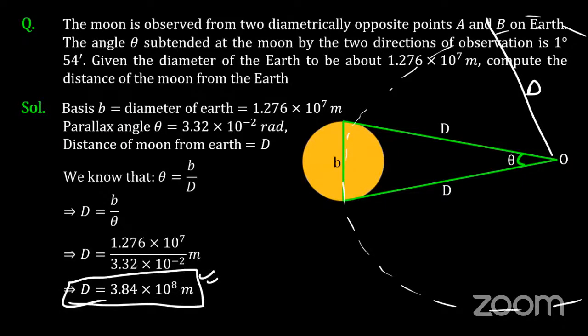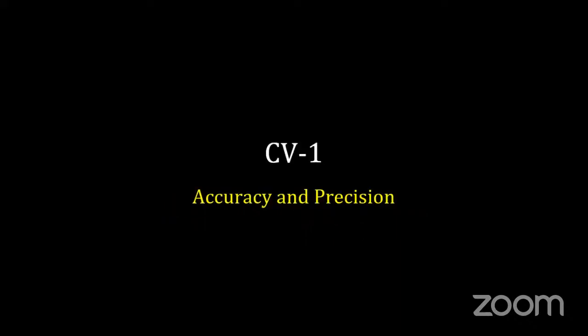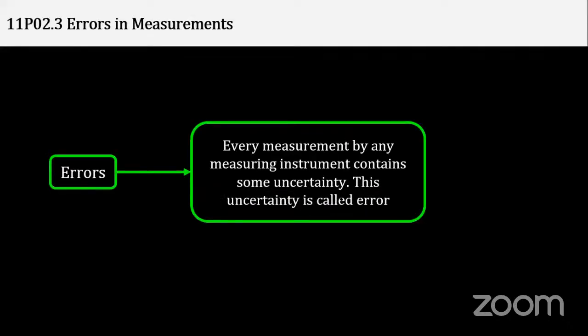That's fine. Good. So let us talk about errors in measurement. What are the errors in measurement, students? Basically, there are different errors. This we'll talk about in the next class. We'll talk about accuracy and precision. Just hold on, students.